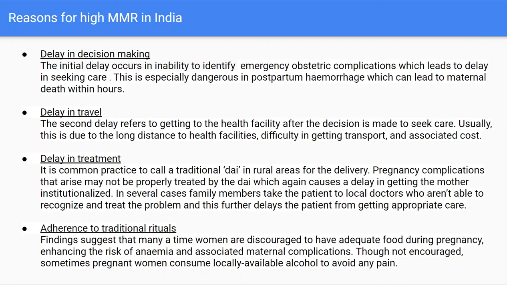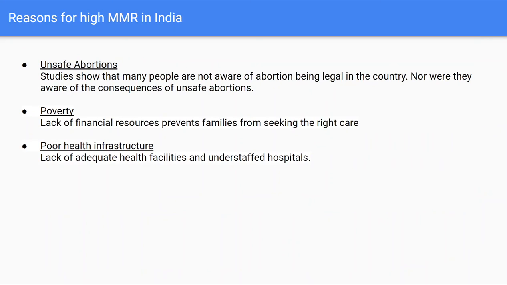Then adherence to traditional rituals. Findings suggest that many a time women are discouraged to have adequate food during pregnancy. This was a case study done in Jharkhand, and this enhances the risk of anemia and associated maternal complications. Some pregnant women are also given locally sourced alcohol to consume to avoid pain, which is also not a good practice. Then unsafe abortions. Studies show that many people are not aware of abortions being legal in India, nor were they aware of its consequences. Poverty, so lack of financial resources to seek the proper care, and a lack of adequate health facilities and understaffed hospitals, so that is poor health infrastructure.